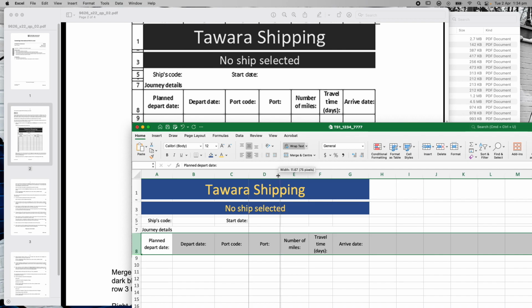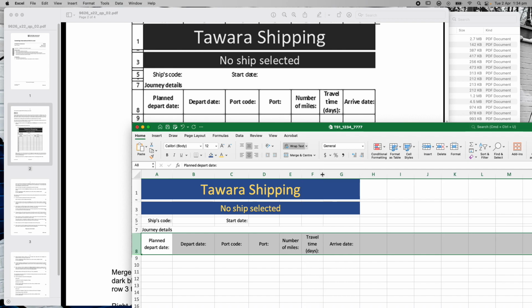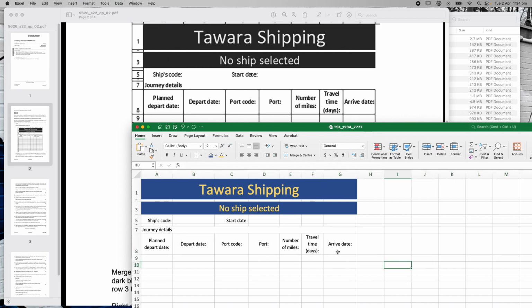Number of miles, the word of needs to roll over, so I've got to move that again back to where it was. Of. Come on, of, roll over. There we go. Time travelled, that's definitely narrower. And then arrival date. Okay, so as far as I'm concerned, the way this looks now looks exactly the same as mine down here,